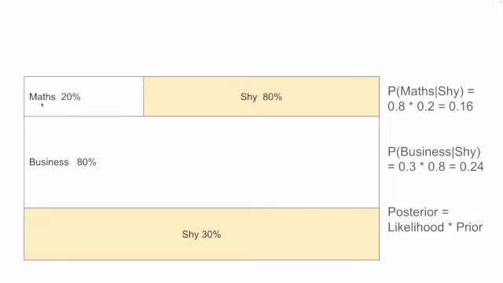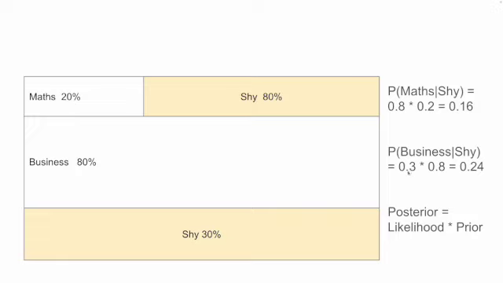So in a 1,000 person university, 200 of them are maths and 80% of them are shy. Similarly, for business, 800 of them are business people and 30% of them are shy. So the way you compute is you take the 0.8 from this, multiply it with 0.2, and you get 0.16.